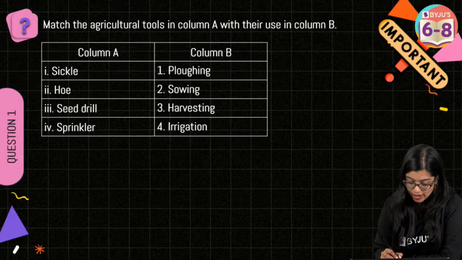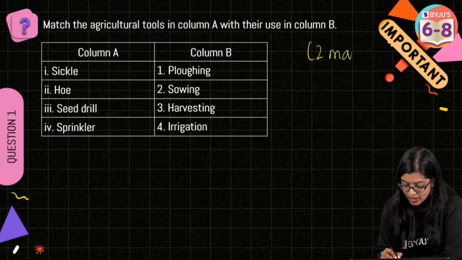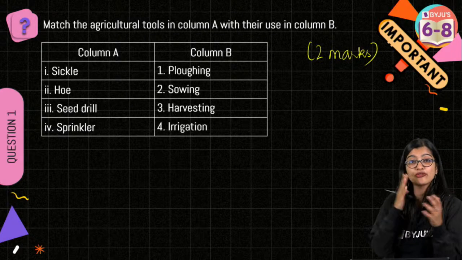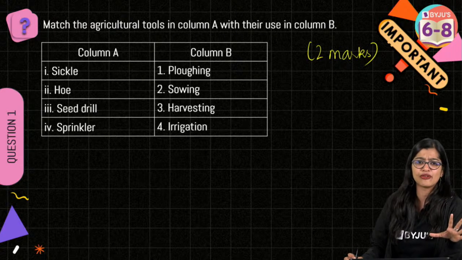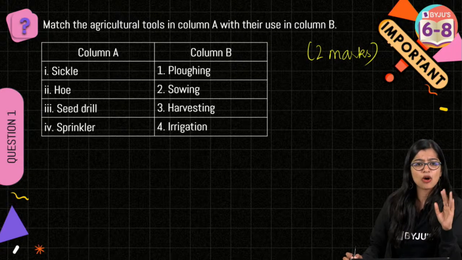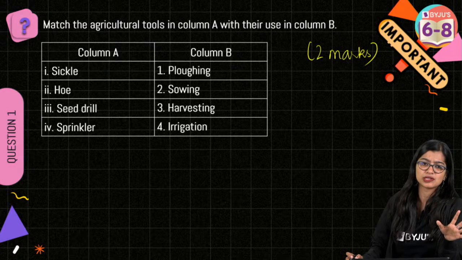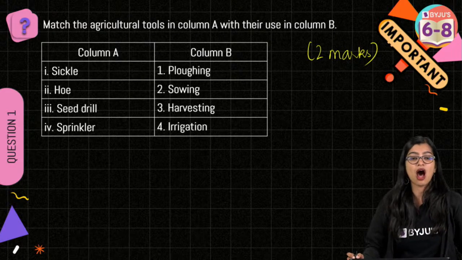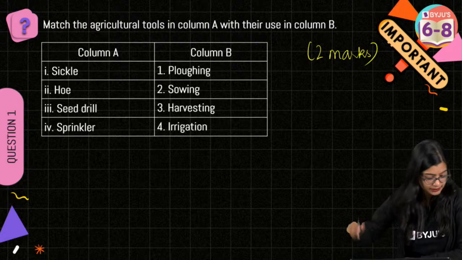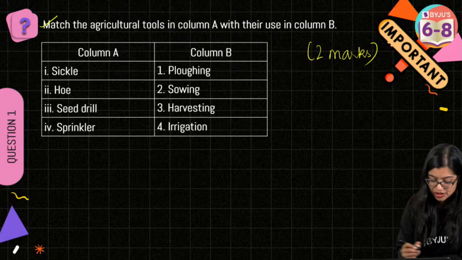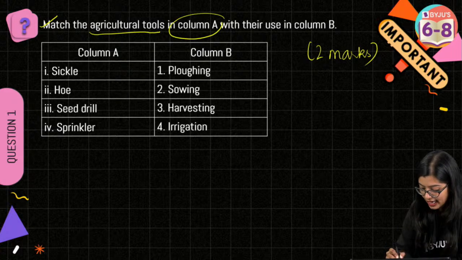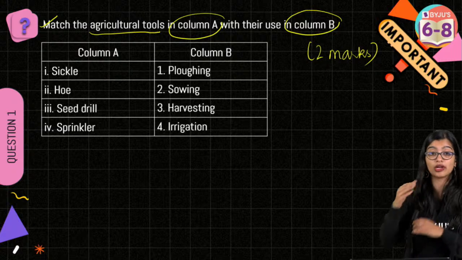Now this particular question is for 2 marks. Now I am sure that all of you here would have had a match the following question. Yes? How many of you have seen match the following questions? All of you will get this, right? Now the thing is how to go about it, right? How to go about this. Question number 1 says that match the agricultural tools in column A with their use in column B.